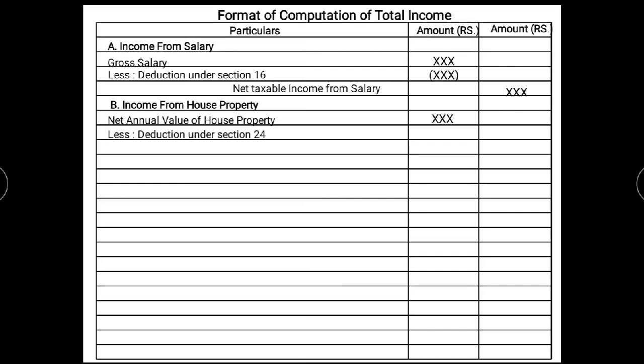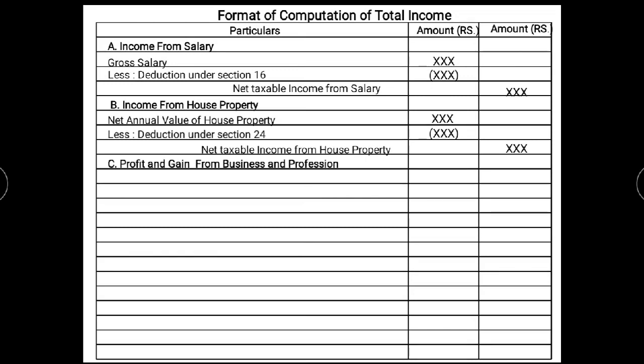The first deduction is standard deduction, which is 30% of the net annual value, and the second deduction is interest on loan. The amount is written in the inner column. After reducing, we get net taxable income from house property, and the amount is written in the outer column.